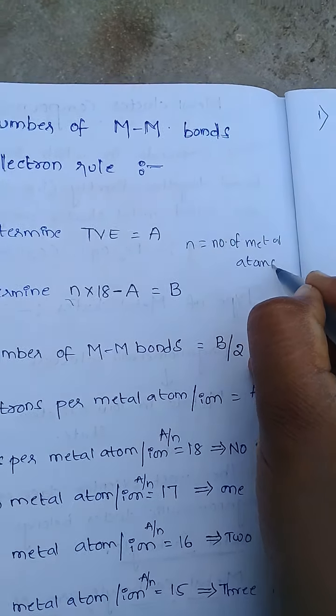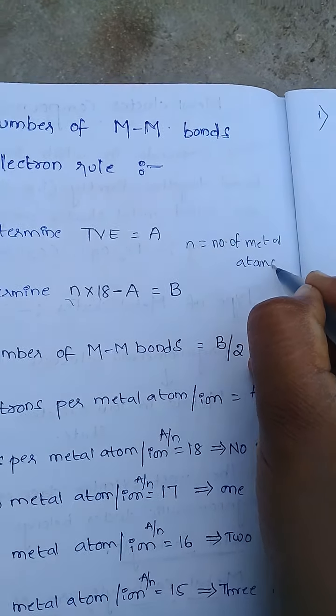So let's see some examples. Fe2(CO)9. This is the metal carbonyl. We have to find the number of metal bonds. What is step 1?